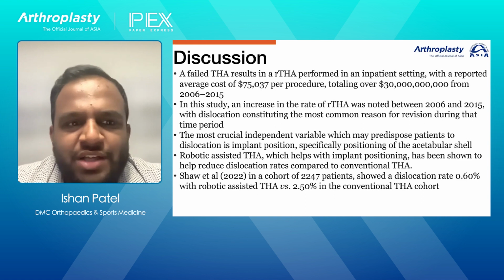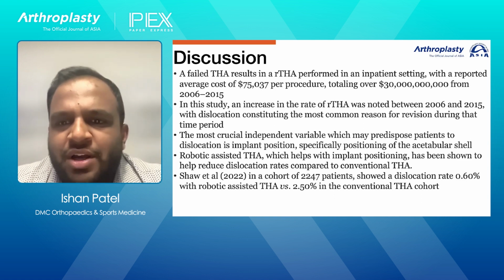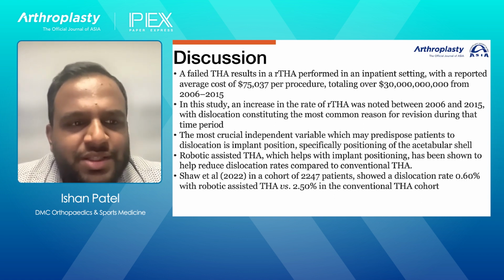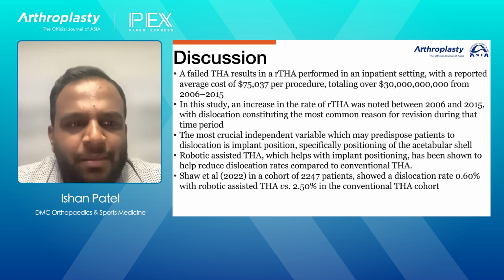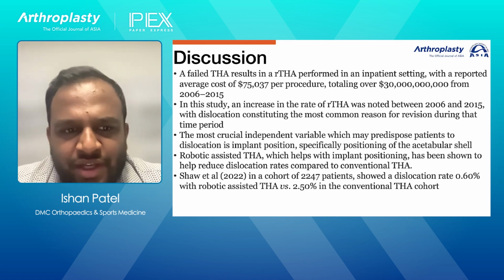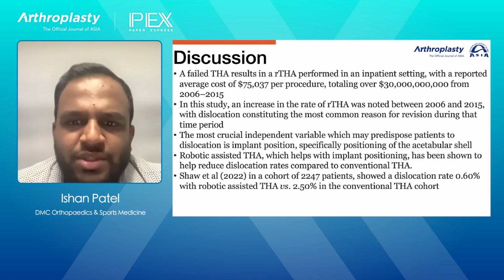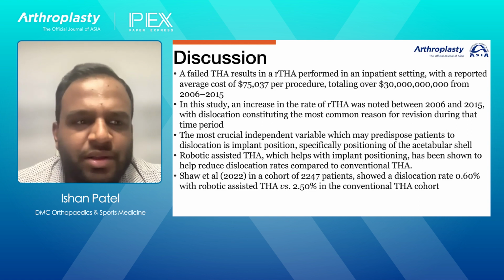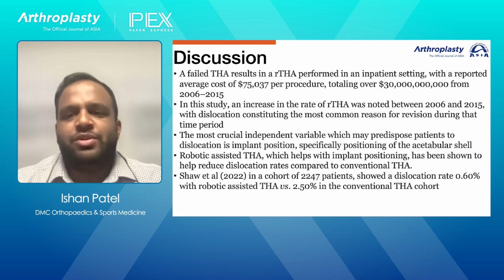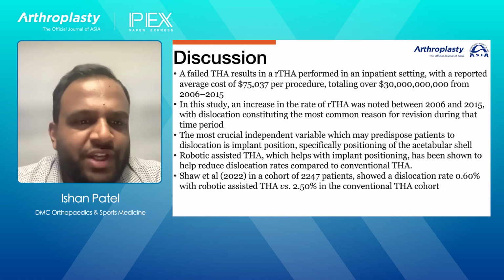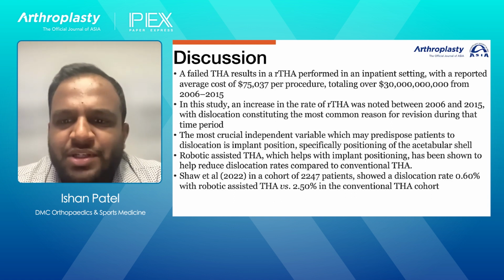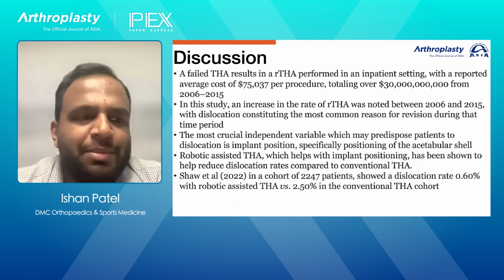Just to give an example of that, a failed total hip arthroplasty results in a revision, with a reported average cost of about $75,000 per procedure. This totaled about $30 billion from 2006 to 2015. In this study, an increase in the rate of revision total hip was noted between 2006 and 2015, with dislocation as the most common reason for revision during that time period.